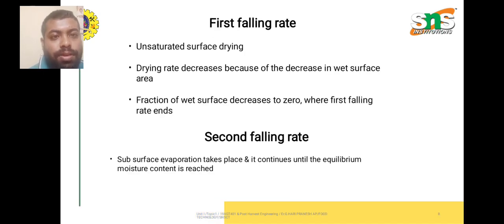First falling rate period. In this, unsaturated surface drying takes place. Drying rate decreases because of the drying of the wet surface area. The fraction of wet surface decreases to zero where the first falling rate ends, and next is the second falling rate. Subsurface evaporation takes place and it continues until the equilibrium moisture content is reached. These are the theories about first falling rate and second falling rate.